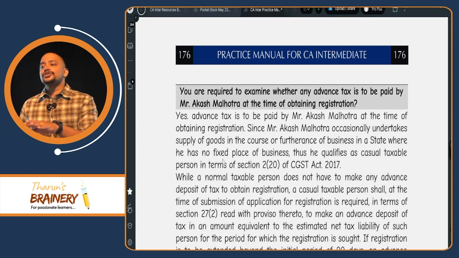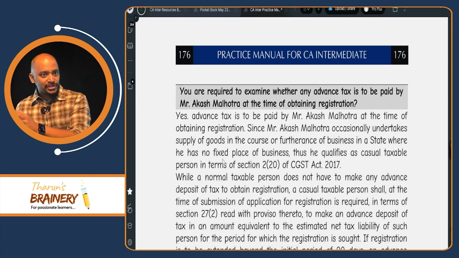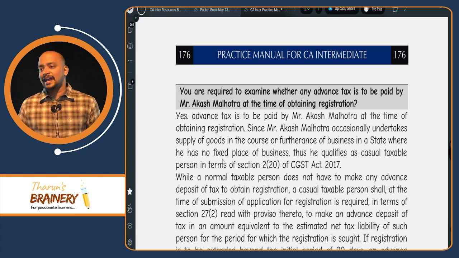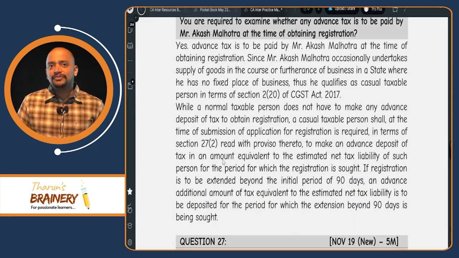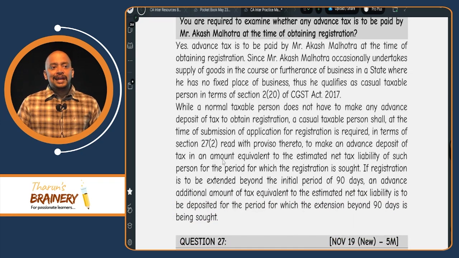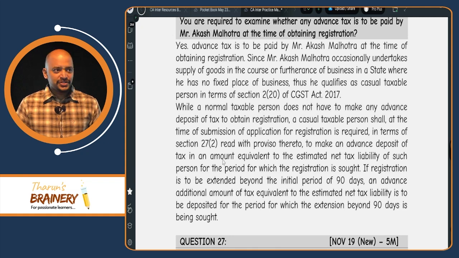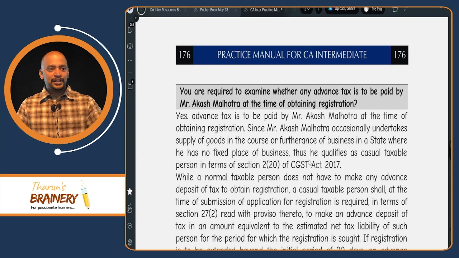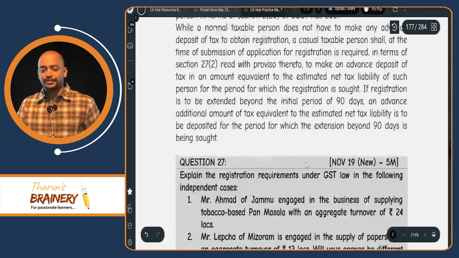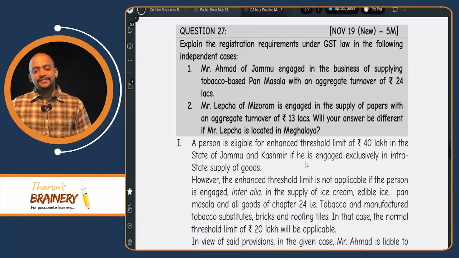Such advance tax deposited will be credited to their electronic cash ledger, which will be adjusted against their liability. The registration granted to them will be valid for a period of 90 days or the number of days for which registration is granted, whichever is earlier, and they can extend it for a further period of 90 days. So these are the points that we need to write. Then 27.